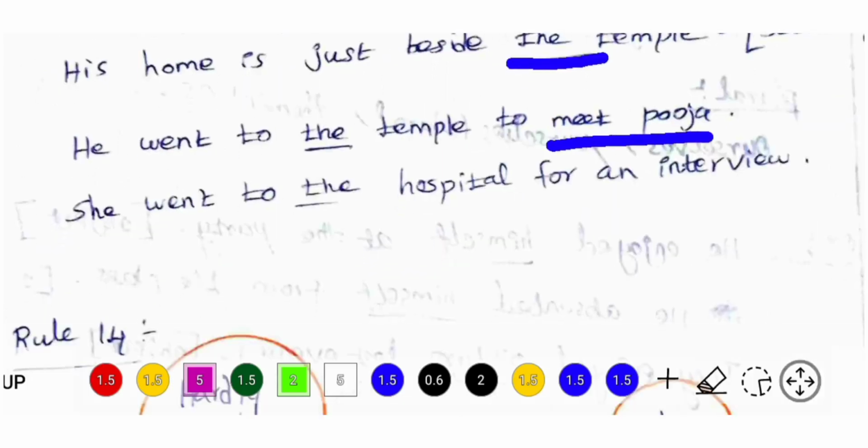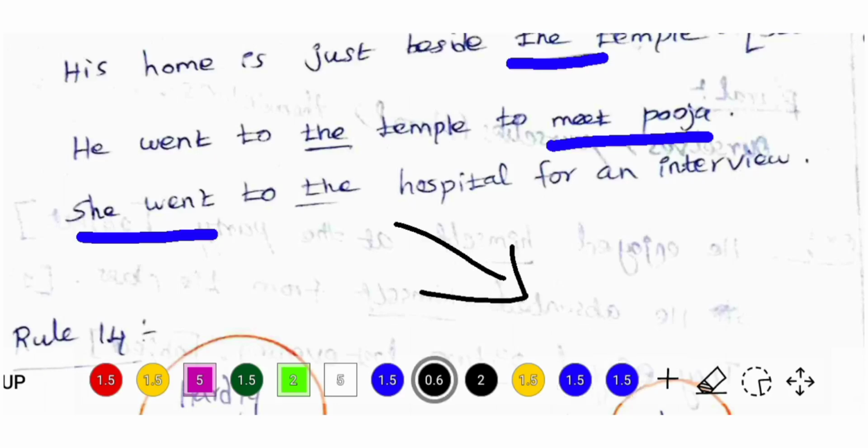She went to the hospital for an interview. She went to the hospital for an interview, not for treatment. So this sentence talks about a secondary purpose. So use an article there before the noun hospital.